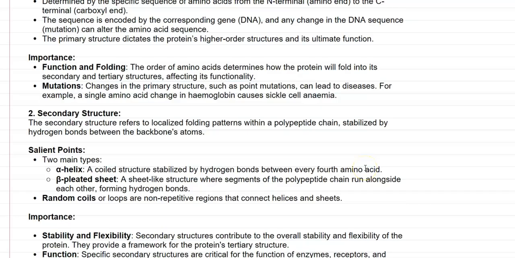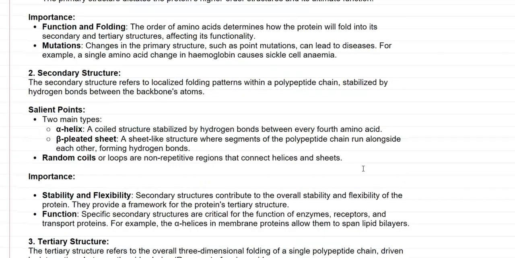The next one is the beta pleated sheet. It's a sheet-like structure wherein segments of the polypeptide chain run alongside each other, forming hydrogen bonds. The random coils are loops. They are non-repetitive regions that connect the helices as well as the beta pleated sheets.